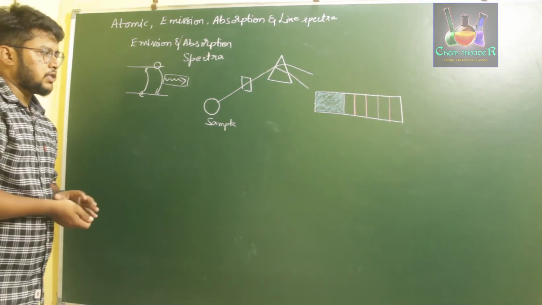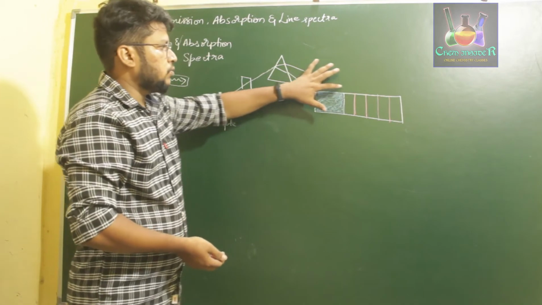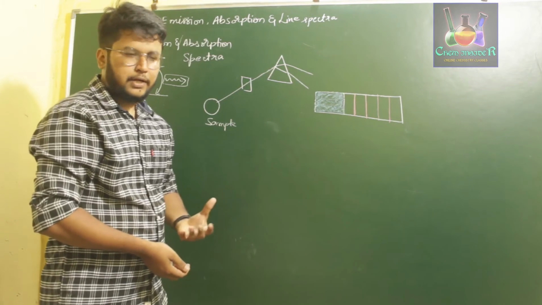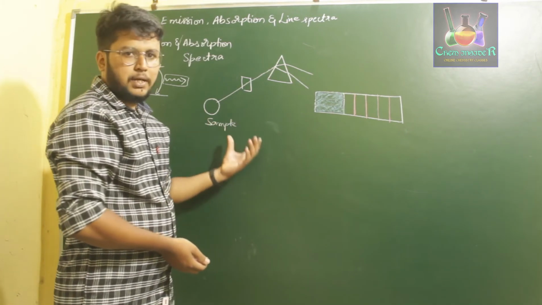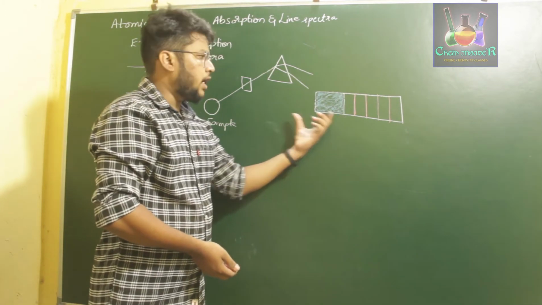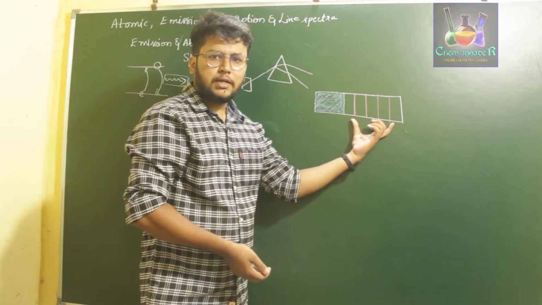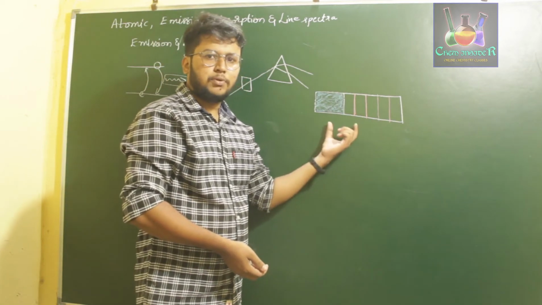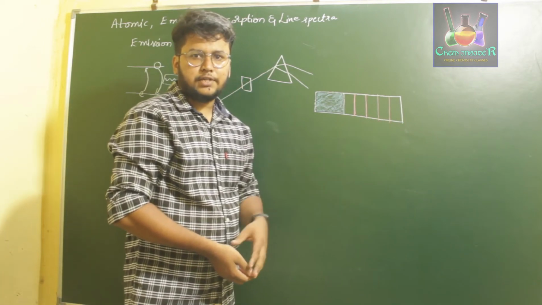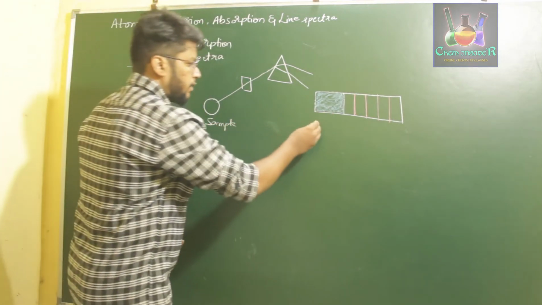If you consider the visible region of the electromagnetic spectrum, blue, green, yellow, orange, red, and the sample emits only blue light, then all the other colors except blue will be in dark shade, and there will be certain bright lines present between the dark shades. So this is called our emission spectra.